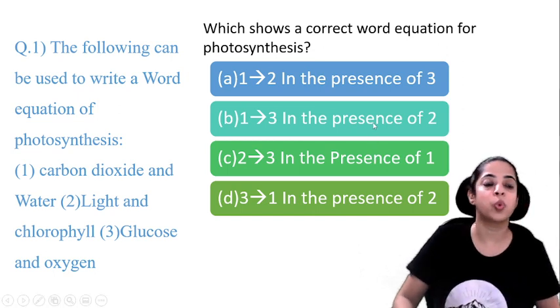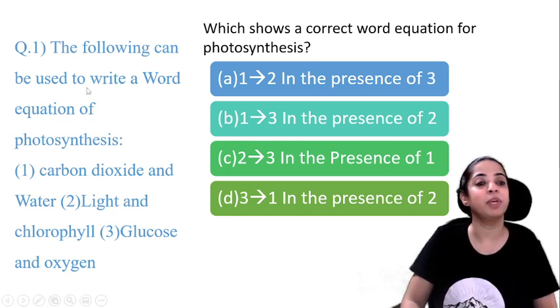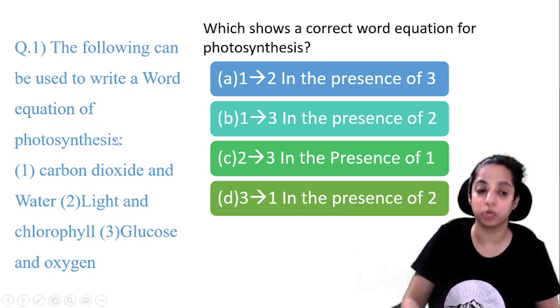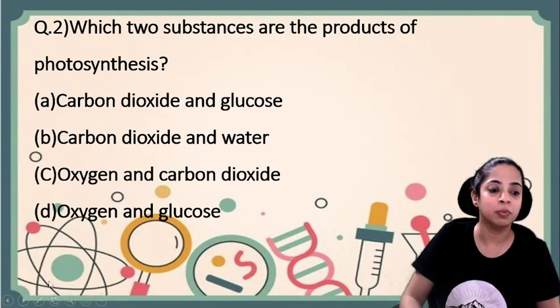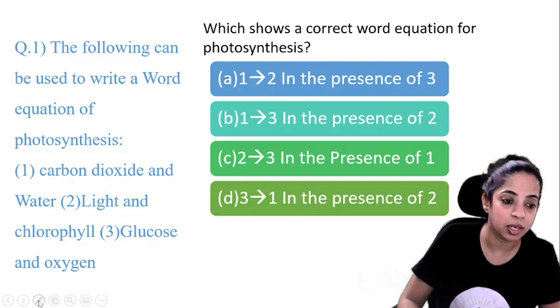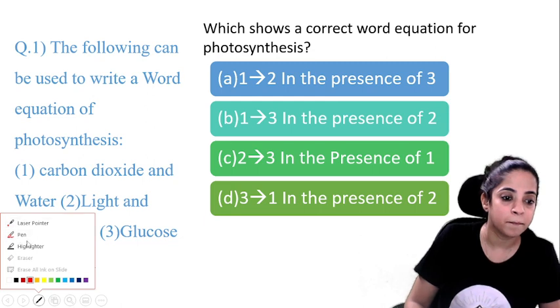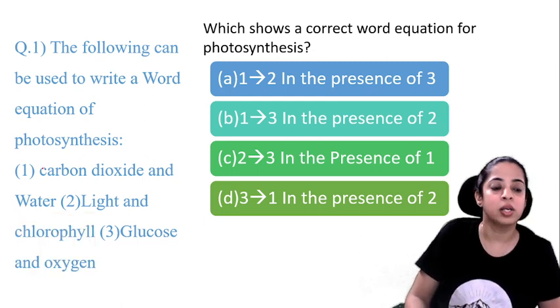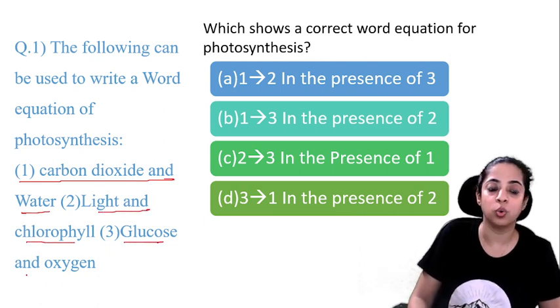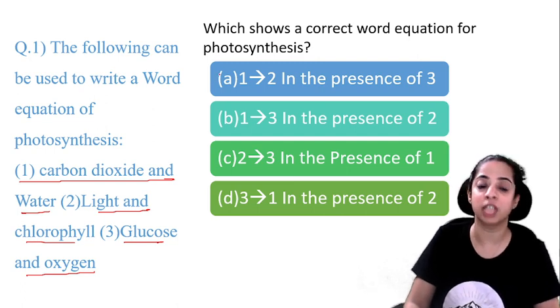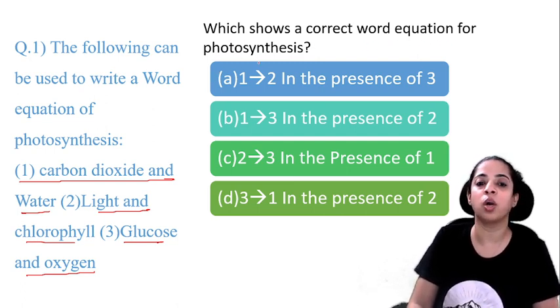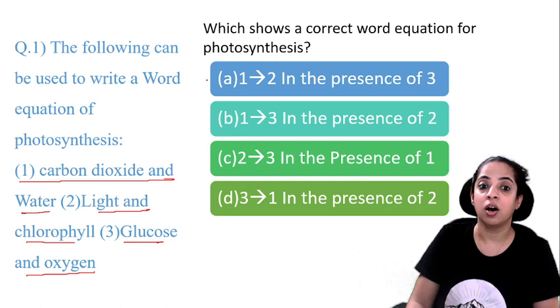So the first question is, the following can be used to write a word equation of photosynthesis. See here, let me take the pen. 1 is carbon dioxide and water, 2 is light and chlorophyll, and 3 is glucose and oxygen. Now see the options carefully, which shows a correct word equation for photosynthesis. In A, the question says 1 converting into 2 in the presence of 3.